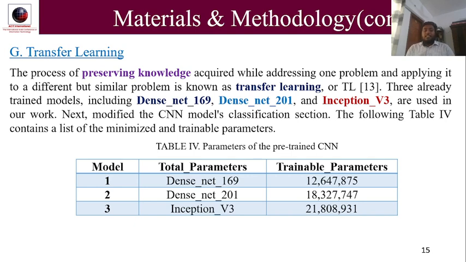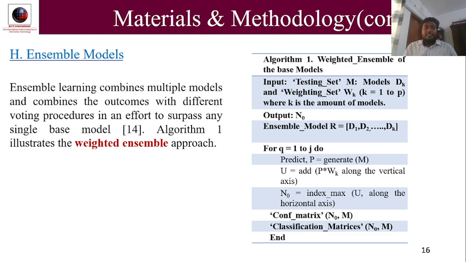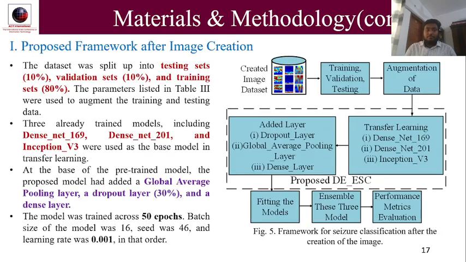As we use transfer learning, we use three pre-trained models, that is DenseNet 169, DenseNet 201, and Inception V3, and we modified these three models for our classification problem. The total parameters and trainable parameters of the pre-trained CNNs are shown in Table 4. As an ensemble model is used here, we used a weighted ensemble. Algorithm 1 descriptively shows the weighted ensemble process of the base models.